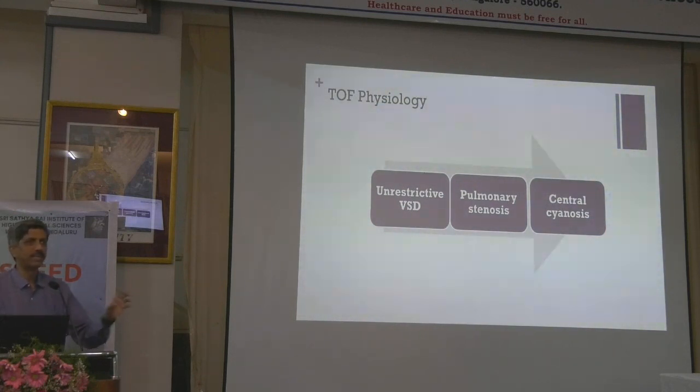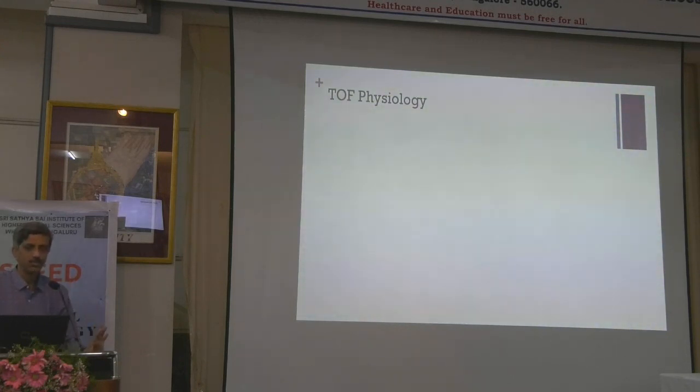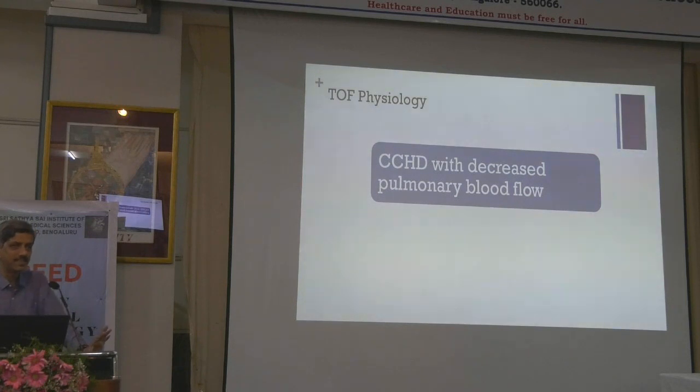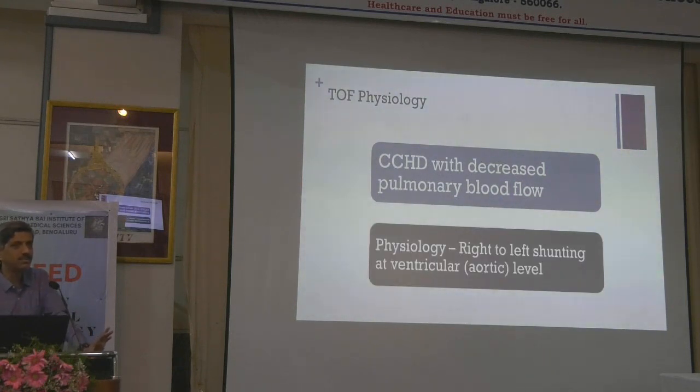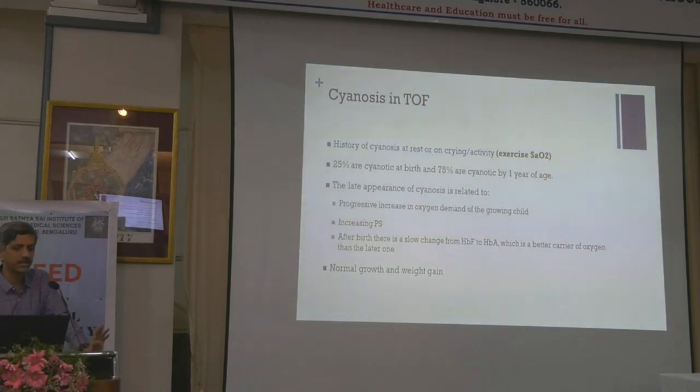So maybe it's related to the overall RVOT volumes, RVOT resistance that is produced. We really don't understand. So, but that is where it is. It's not because of severe or less severe case. So they are classified under decreased QP, and the physiology is right to left shunting happening at the ventricular or aortic level. This is the physiology, hemodynamics.